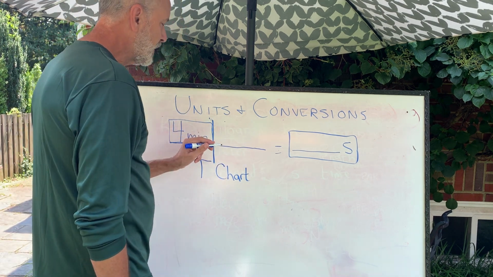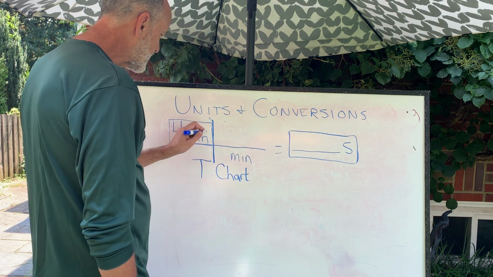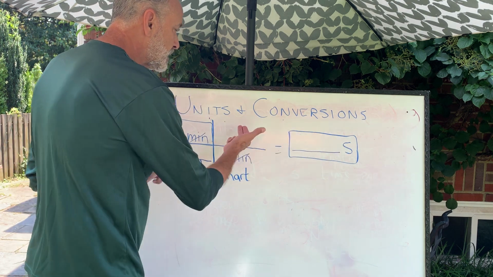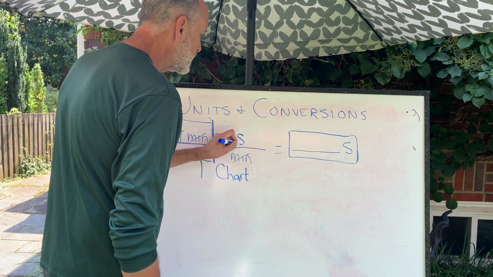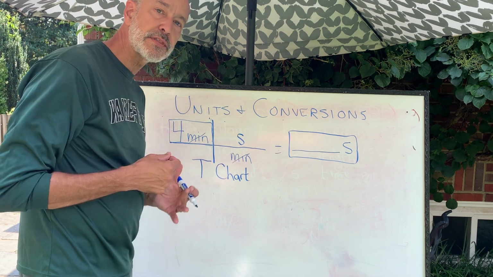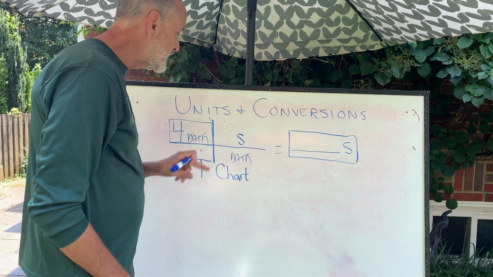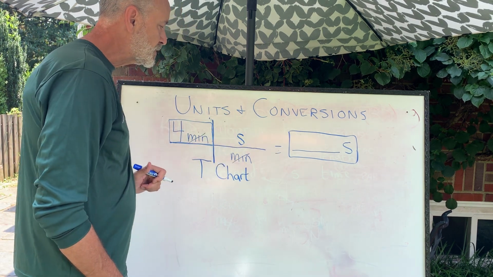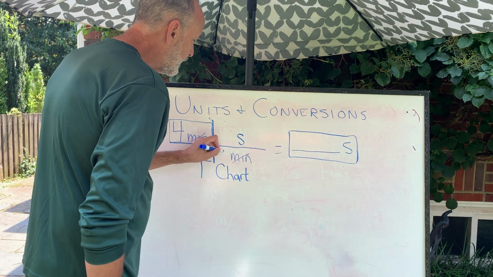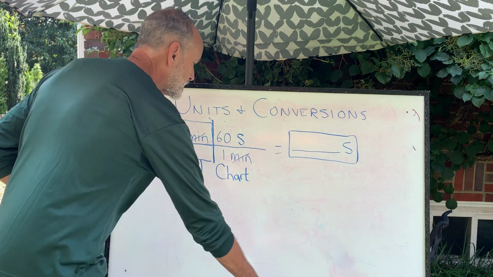I want to divide by minutes, because I can actually take that and say, okay, that's going to cancel out. And I want to multiply by seconds. So these units will cancel. This will be the unit that's left. But 1 second is not equal to 1 minute. This is not a fancy version of 1. So I have to say how many of these equal how many of these. And I happen to know that 1 minute is equal to 60 seconds.